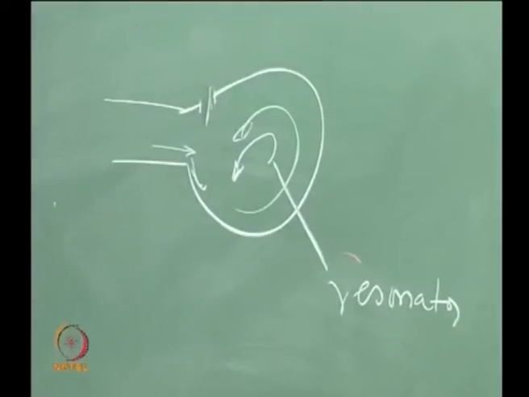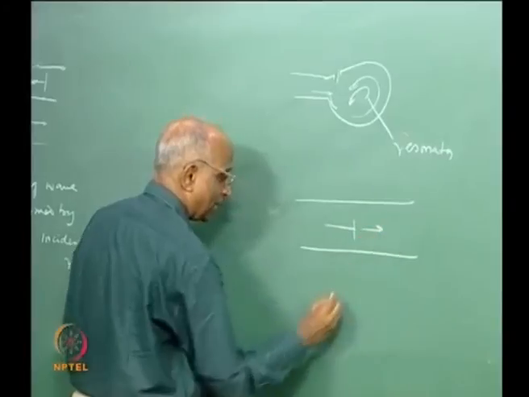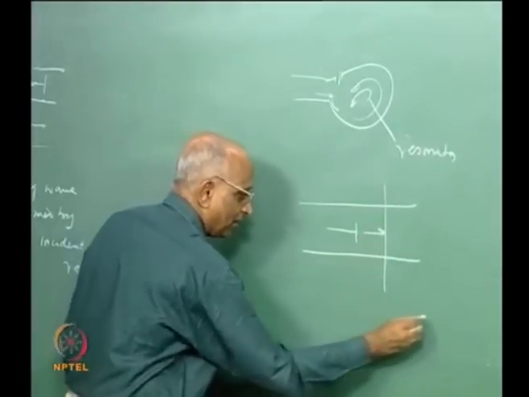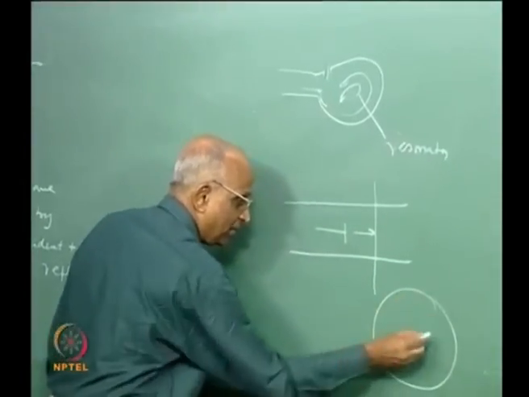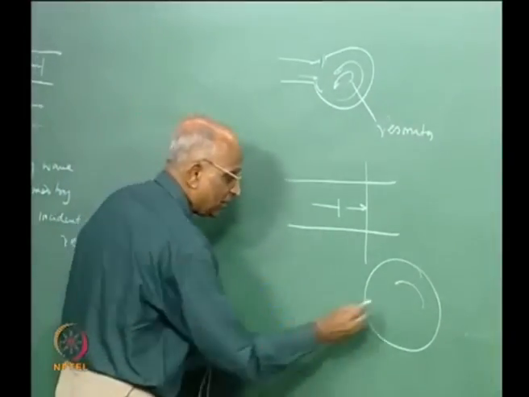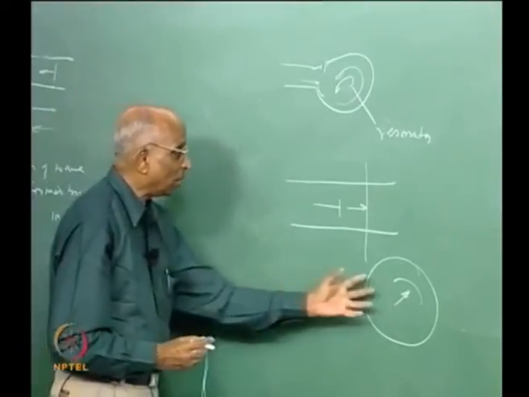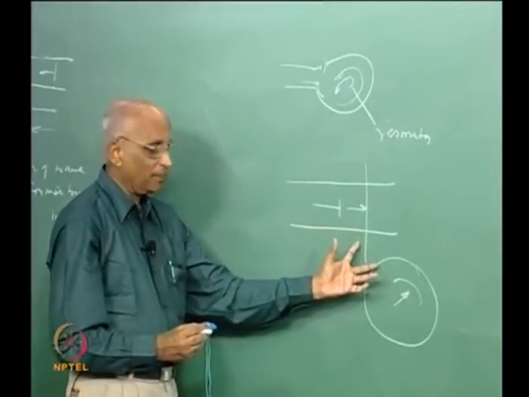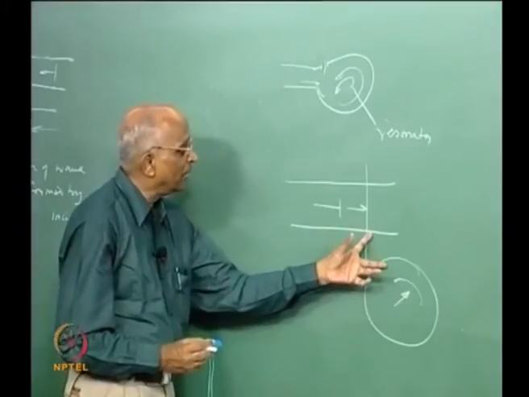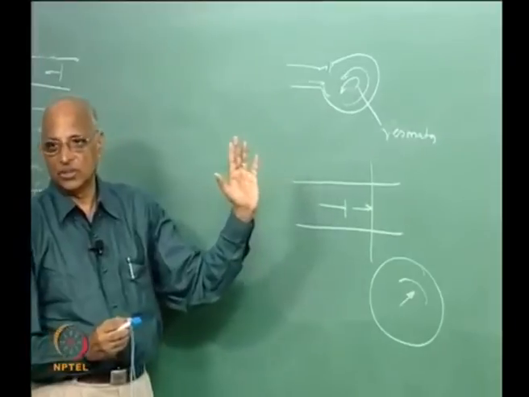In other words, when I have a chamber, I could have waves not only moving in this direction, but if I take a section, I have a cylindrical section, waves could also move in the tangential direction, waves could also move radial direction, and this is what leads to disturbances in a chamber. And if these disturbances were to couple with the combustion taking place, well, I could have instability.